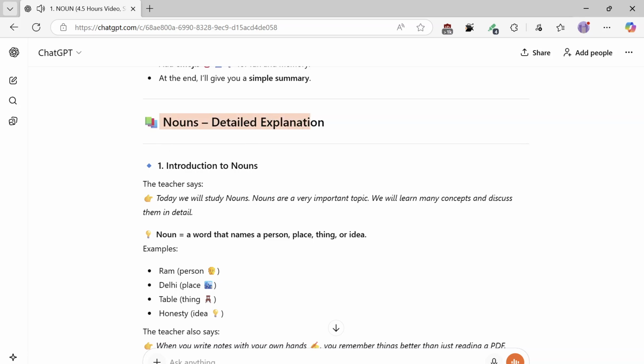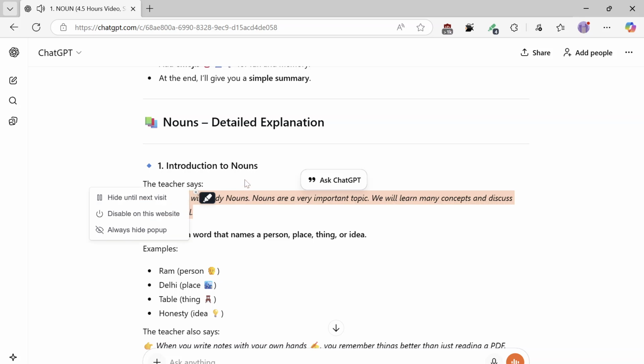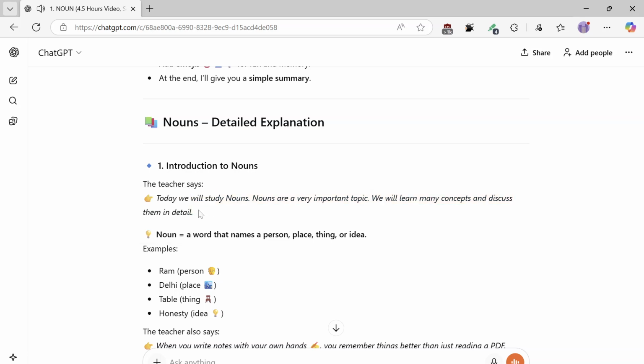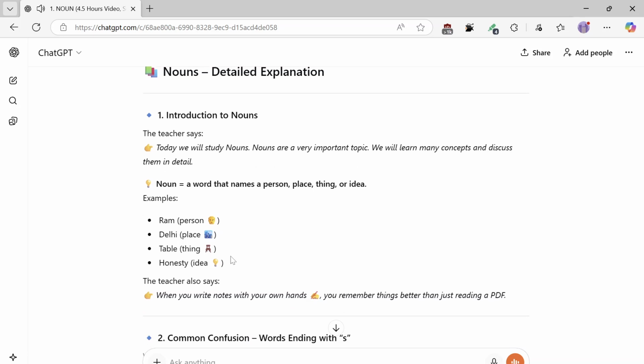Nouns. Detailed explanation. 1. Introduction to nouns. The teacher says today we will study nouns. Nouns are a very important topic. We will learn many concepts and discuss them in detail. Noun equals a word that names a person, place, thing, or idea. Examples: Ram, person; Delhi, place; table, thing; honesty, idea.